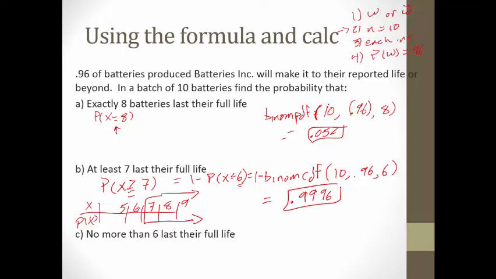No more than 6, so that'd be the probability that x is less than or equal to 6. That works well because, again, we know it's binomial. We know it's CDF. And the fact that we've already got less than or equal to sitting there means it's pretty straightforward. Binomial CDF 10, 0.96, 6, and this one is 0.0004.